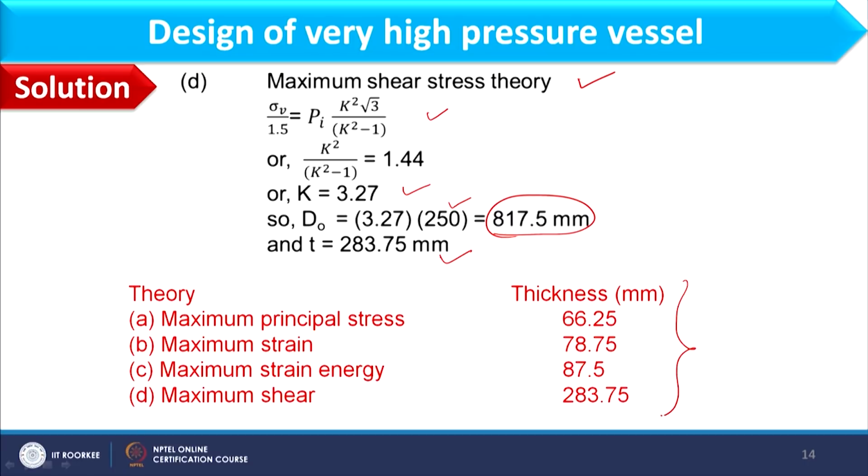So, here I have summarized the thickness which I have computed through all 4 theories, and as steel is a ductile material, maximum strain energy theory and maximum shear stress theory are more applicable. And as steel is the ductile material which we have considered in this example, the thickness found through maximum strain energy theory and maximum shear stress theory are more applicable in such cases. So, that is for example 1.